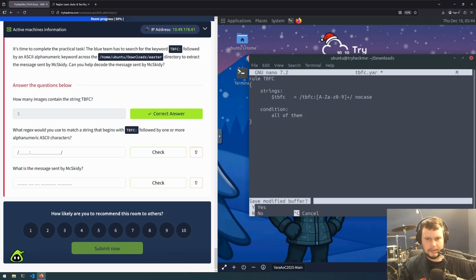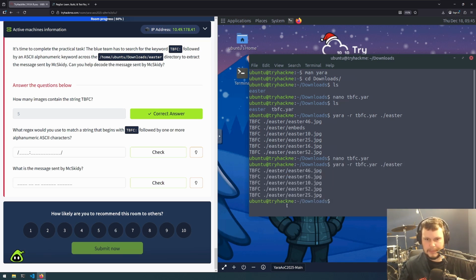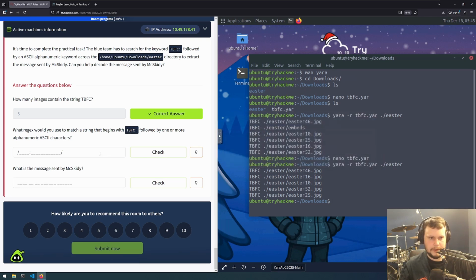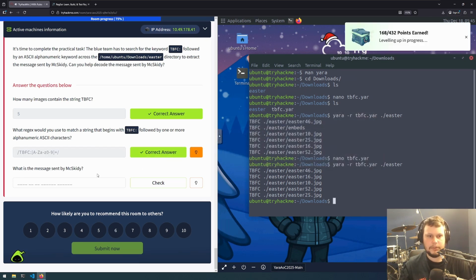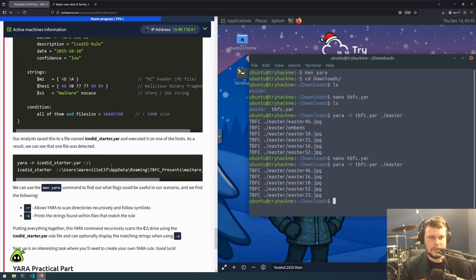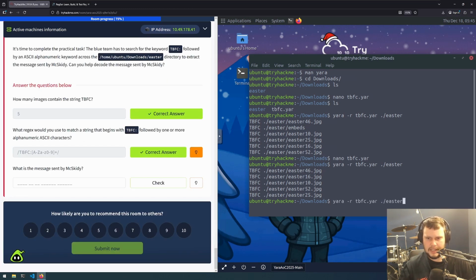So Control-X to exit, Y to save it, and then Enter to keep the file name. Then we rerun the same command as before, and we see what appears to be the same matches. We need to enter that YARA rule here and do check, and that was correct. Now we need to find the message sent by McSkitty. So we need to rerun that command, and I think it was -s to see the output.